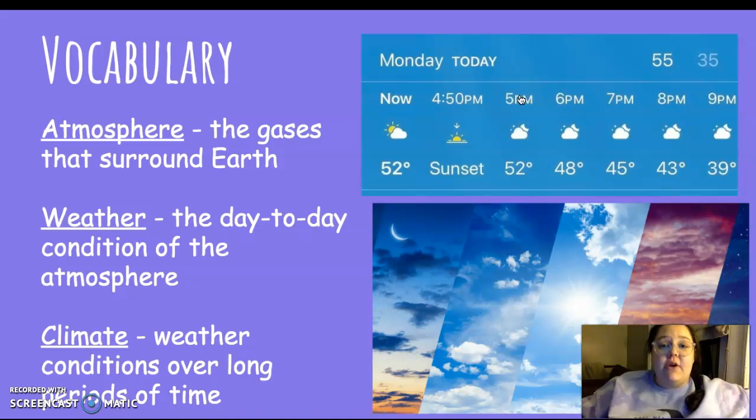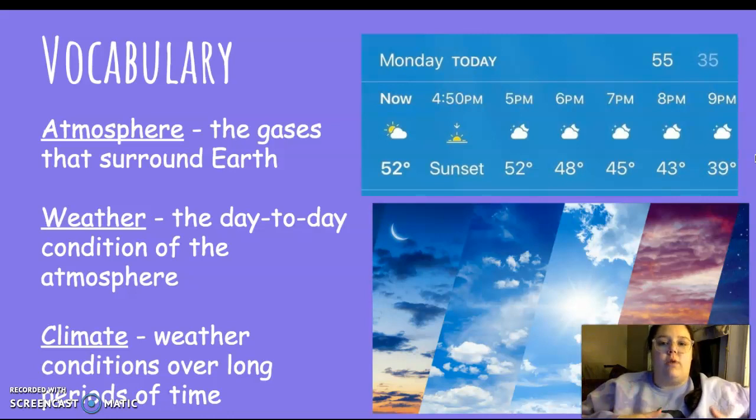So this varies every single day. Someday it might be sunny, the next day it might be raining, the next day it might be cloudy. It depends on every single day what's going to happen. And there's an example of it in this picture right here. So in this example, Monday's weather would be a high of 55, and this is throughout the day. So it's going to be cloudy. The sun was out during the day, 50s, 40s, and then later at night it gets into 39. So that would be the weather for that specific day.